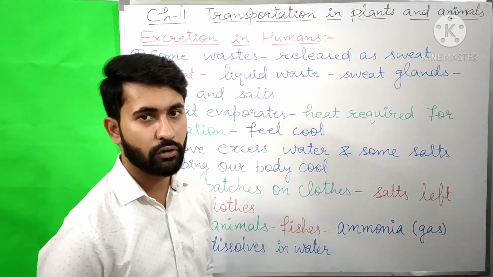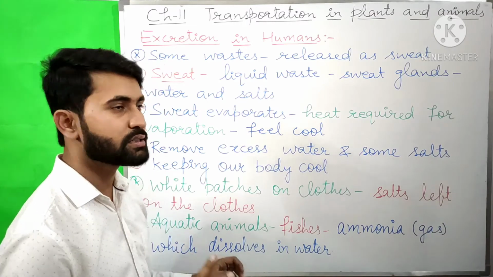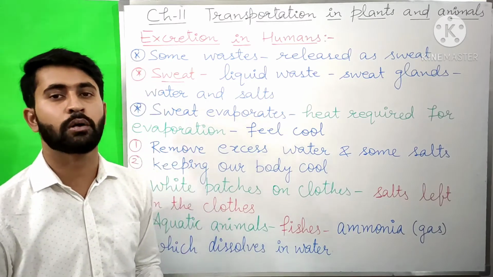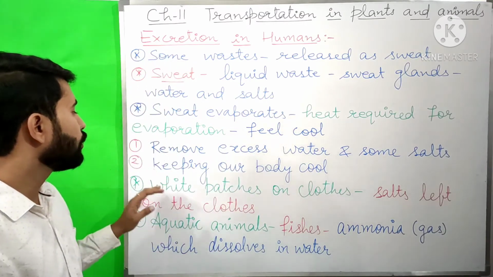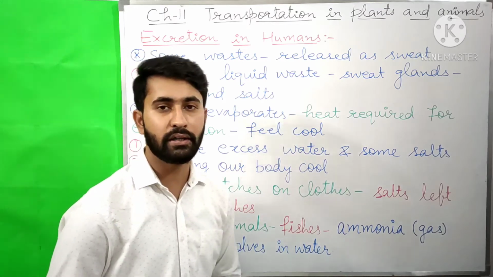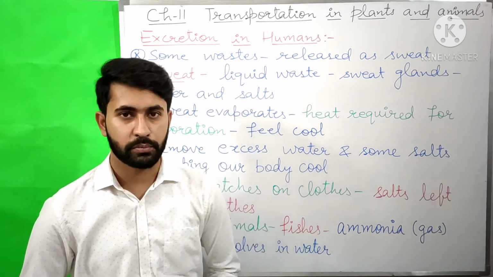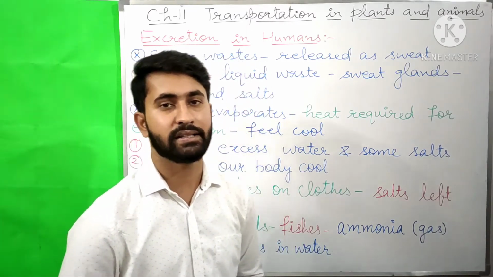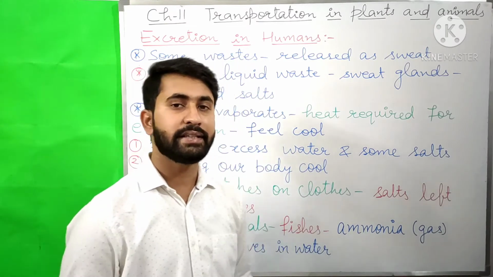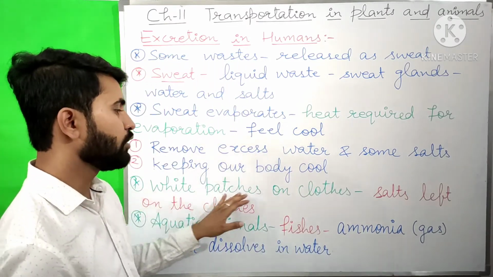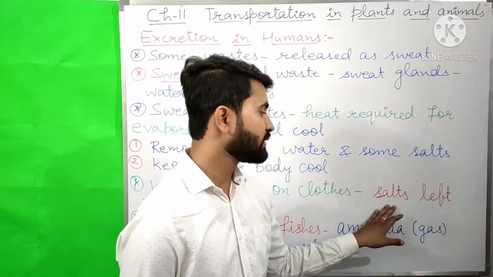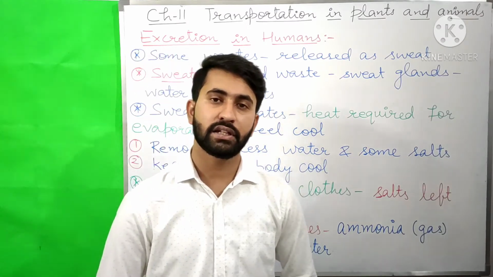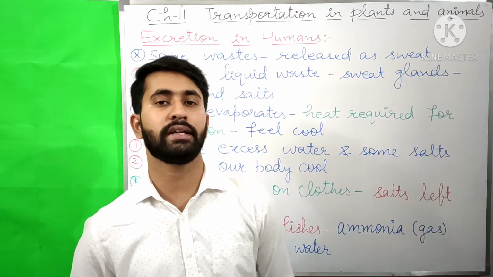So sweating performs two important functions. First, it helps to remove excess water and some salts from our body, and the second, it also helps in keeping our body cool. Sometimes you might have observed white patches on our clothes in the hot summer days, especially under the arms. These white patches are formed on the clothes by the salts that are left after the sweat evaporates. The major waste product in the human body is urea.